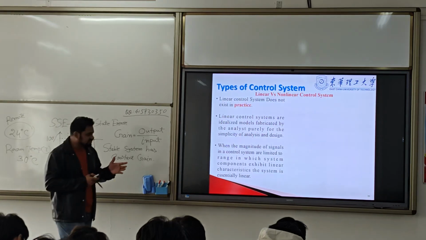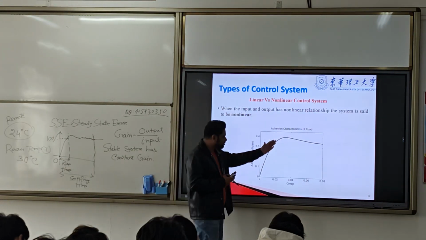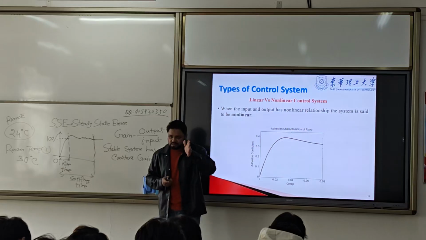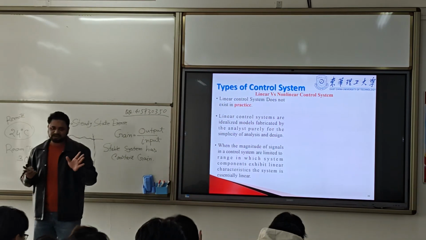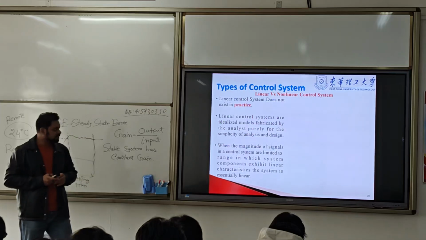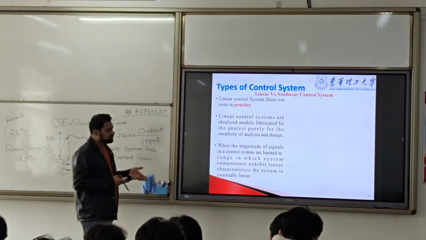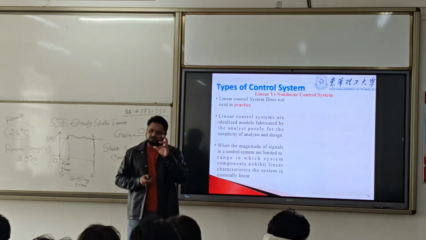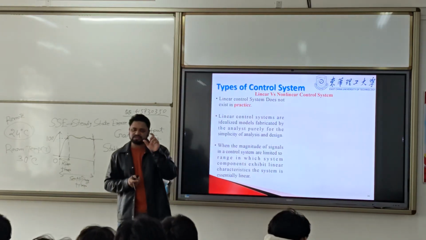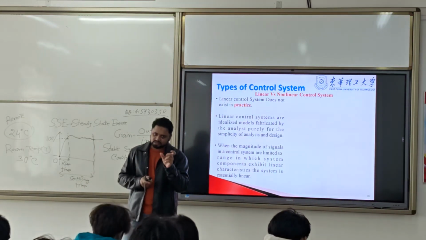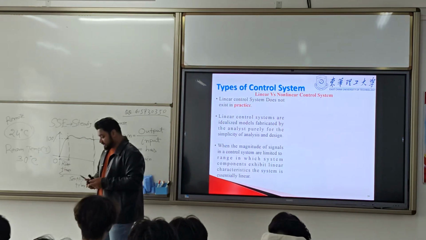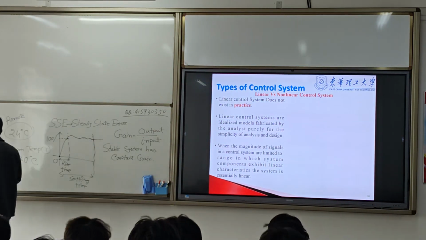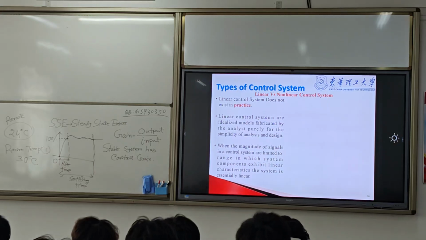That means a system whose input-output relation is always linear is not possible practically. We don't have a linear system practically. But we need to make sure that the system is linear. We always need to have a linear system because there is a term, LTI.